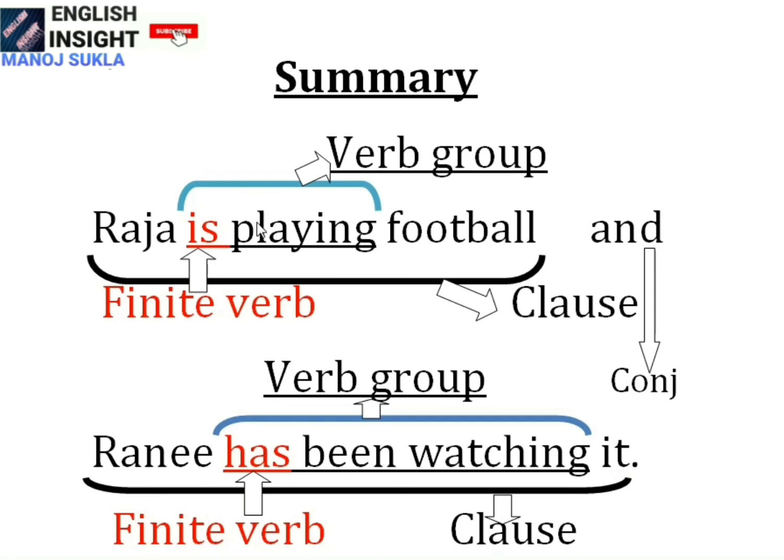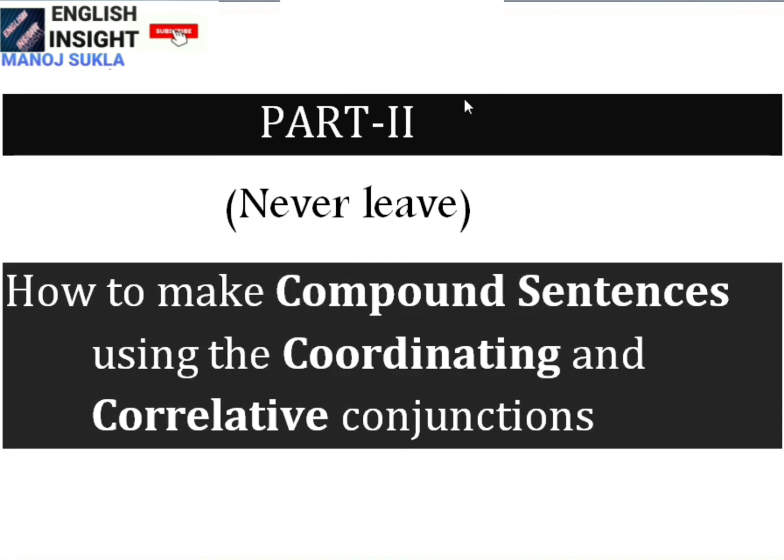In the first clause, is playing is the verb group and is is the finite verb. In the second clause, has been watching is the verb group, and has is the finite verb. And the two clauses are joined together with the help of a conjunction. This is and. This is the coordinating conjunction or coordinator. It's the summary here. Friends, what we have been learning, this is part 1. So, part 2 comes shortly. You should never miss that.